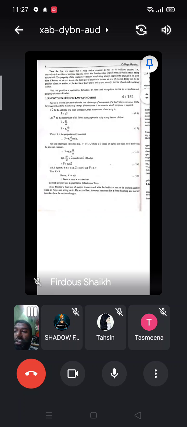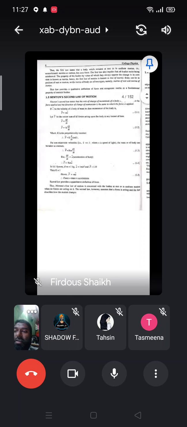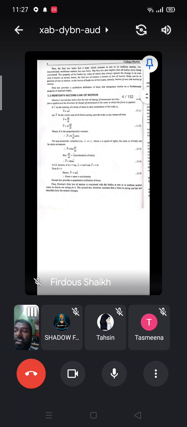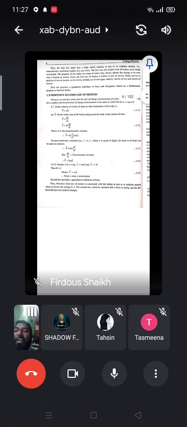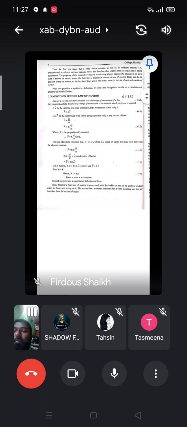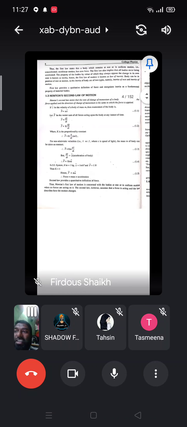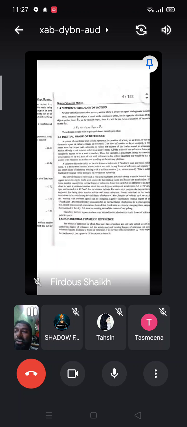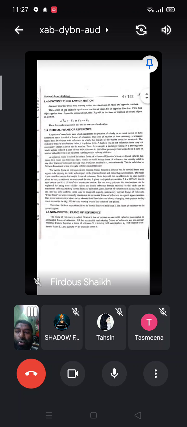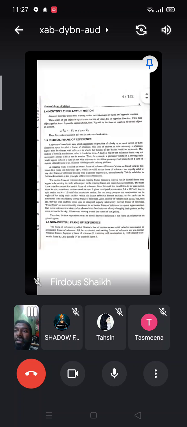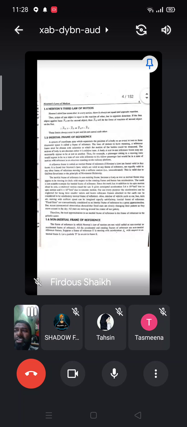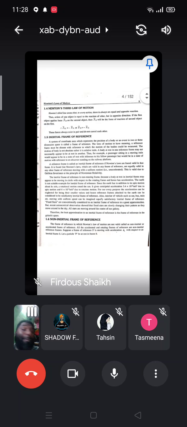Newton's first law of motion is concerned with bodies at rest or in uniform motion when no forces are acting on them. The second law assumes that a force is acting. The law describes how the motion changes. And the last law, Newton's third law of motion, states that to every action there is always an equal and opposite reaction.